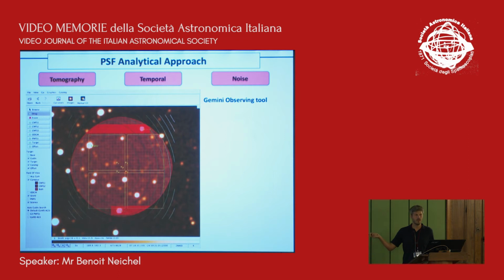So this is what people are using at Gemini for preparing observations when they use the MCO system with the laser, obviously. Basically, you go on this target, and the tool will automatically say, okay, if you want to observe here, the best 3 stars you have to pick are this one, and this one. Actually, tomorrow I will describe a new natural guide star wavefront sensor for GEMS, which is now implemented.